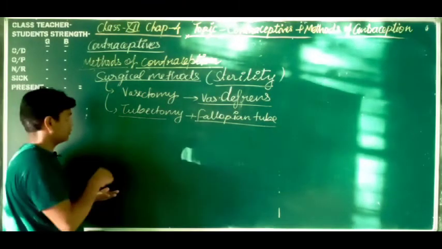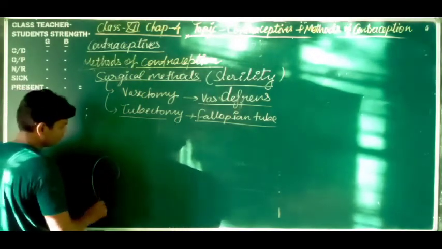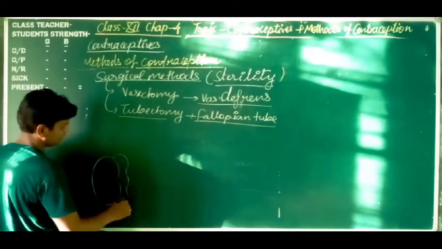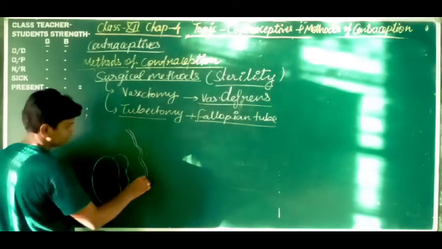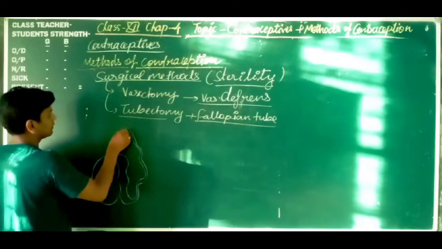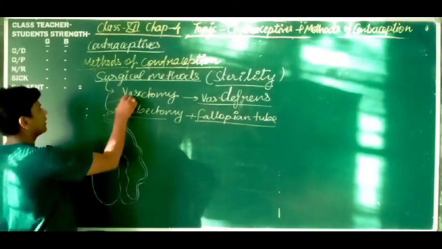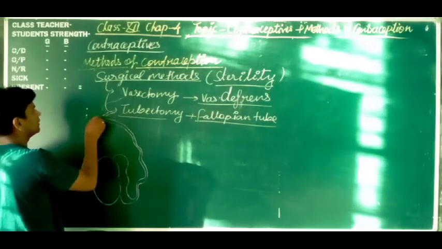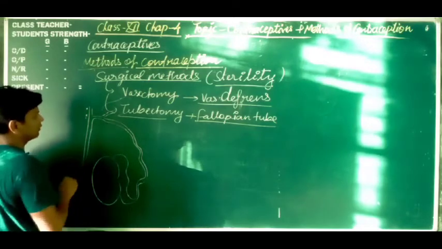First we will discuss the vasectomy. In this one, this is the testes, this is the epididymis. So this is the vas deferens, dear students. This is the seminal vesicle, this is the ejaculatory duct, and it is opening into the urethra.